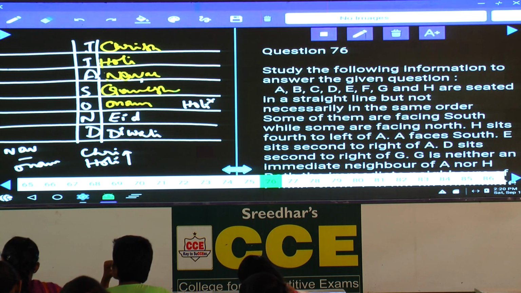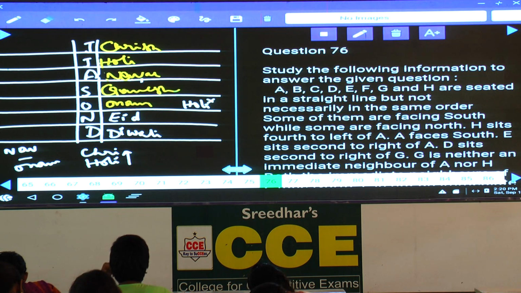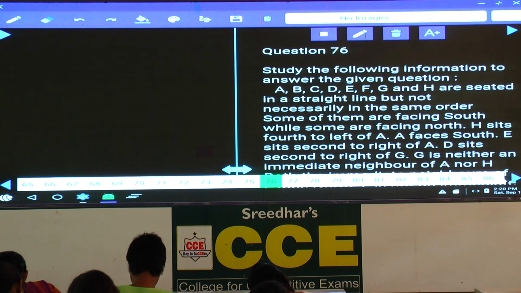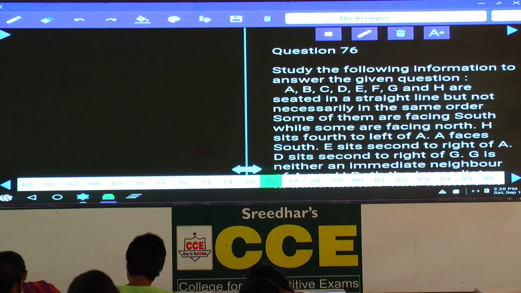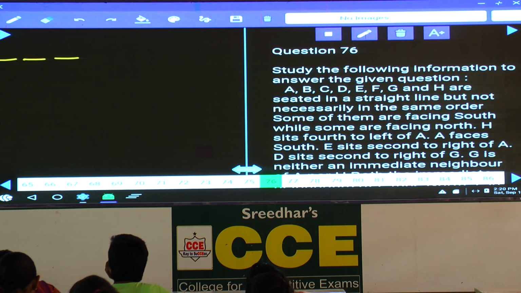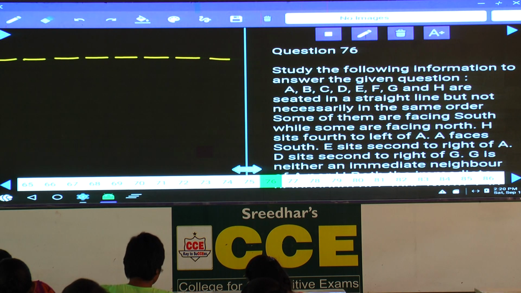What is the information we have? Some north and some south is given. In these 8 persons seated in a row, some of them are facing north, some of them are facing south. Now the first condition: H sits 4 to the left of A, who faces south. A faces south is clearly given, and E sits second to the right of A.